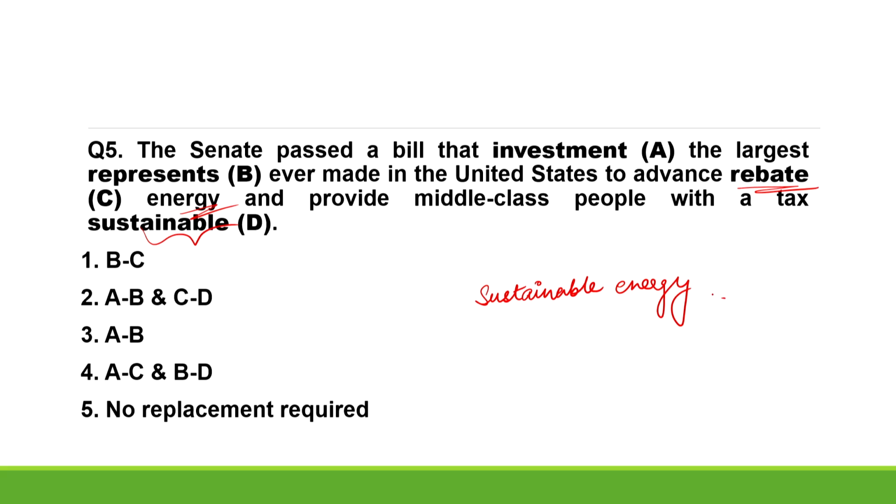Sustainable energy is the provision of energy such that it meets the needs of the present without compromising the ability of future generations to meet their own needs. Rebate means a partial refund to someone who has paid too much for tax, rent, or a utility. Thus, tax rebate is the apt word over here.